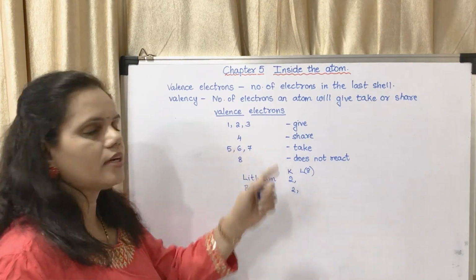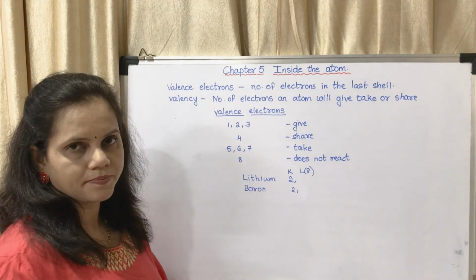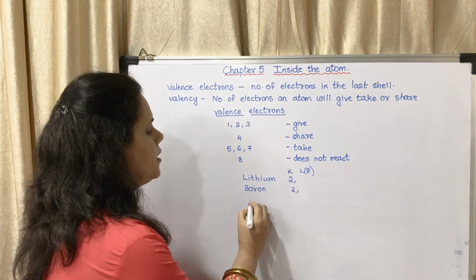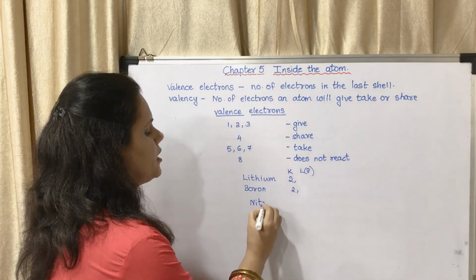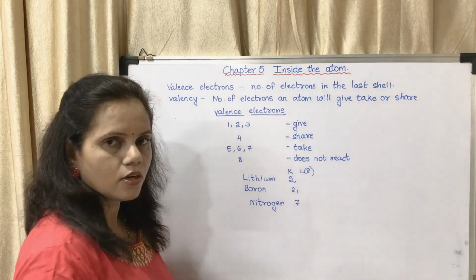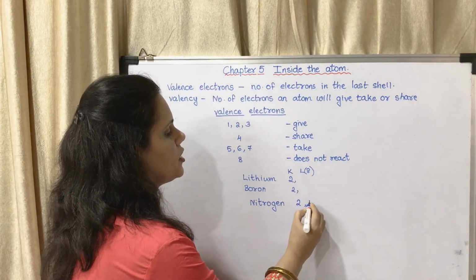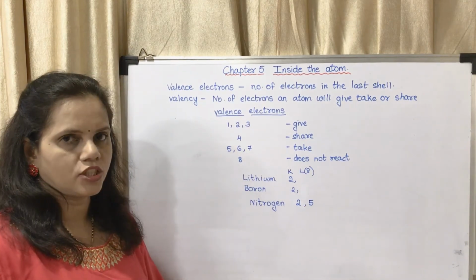And if it is 4, it will share 4. And if it is 5 or 6 or 7, for example nitrogen, its atomic number is 7. So its electronic configuration is 2 in the first shell and 5 in the second shell.